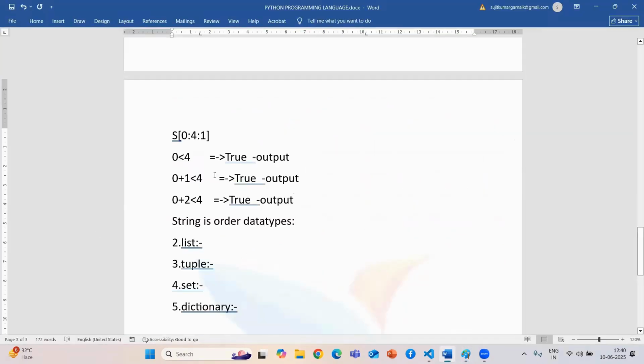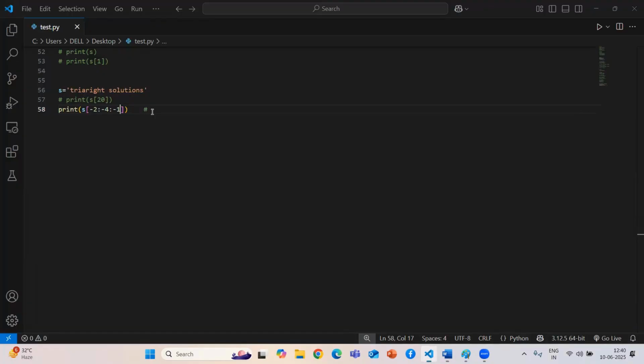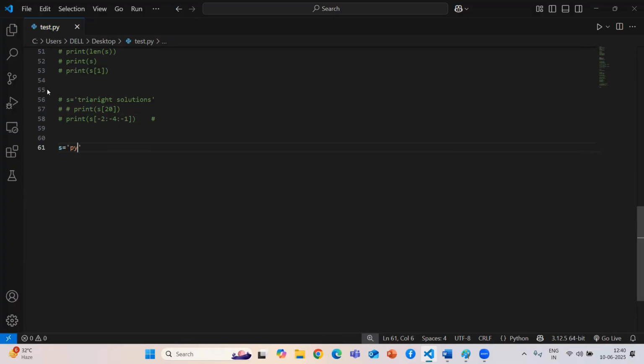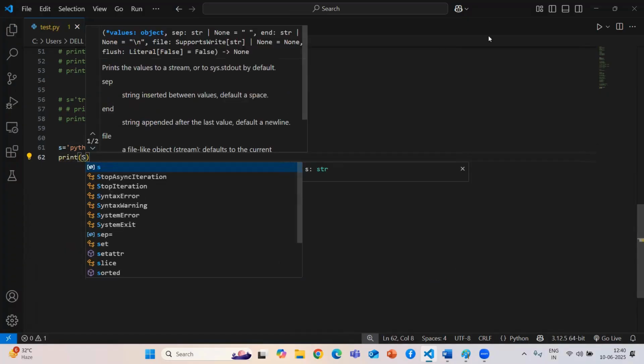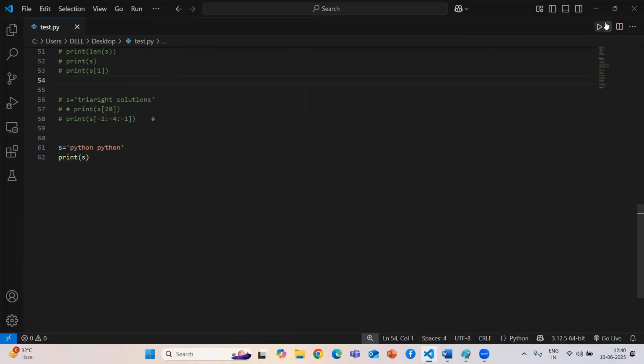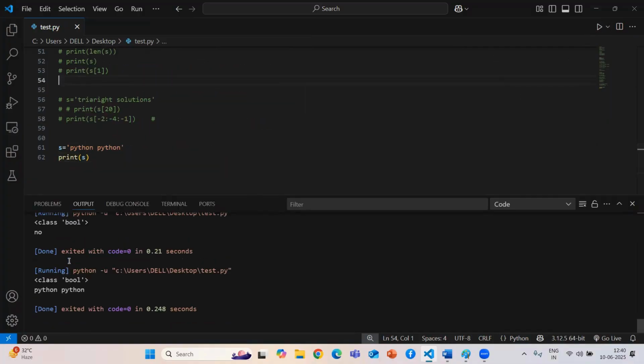Then the next one: string allows duplicates. Duplicate means, guys, if I take this example, I'll comment this one. I'll take s equal to Python, Python, meaning I'm adding multiple values. Now if I run my s, it gives me Python, Python, which means it allows duplicate values inside that particular thing.